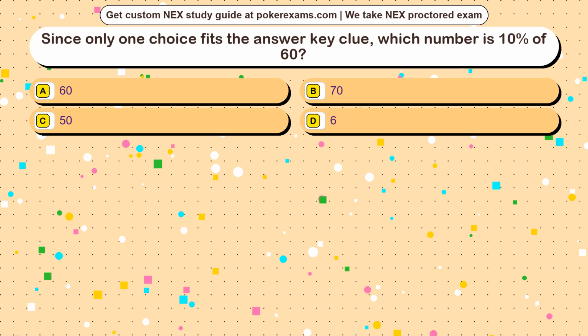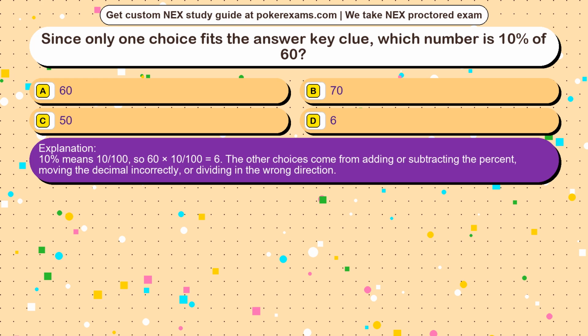The correct answer is option. 10% means 10/100, so 60 times 10/100 equals 6. The other choices come from adding or subtracting the percent, moving the decimal incorrectly, or dividing in the wrong direction.